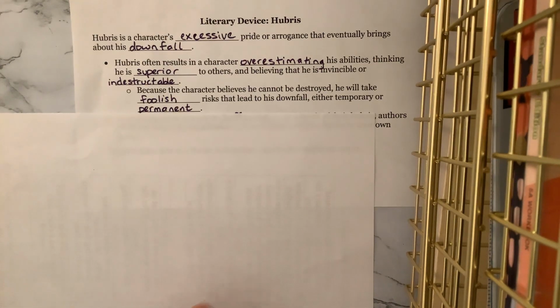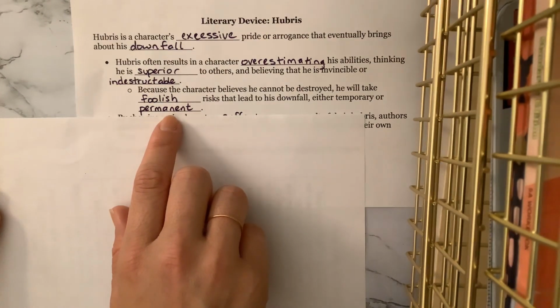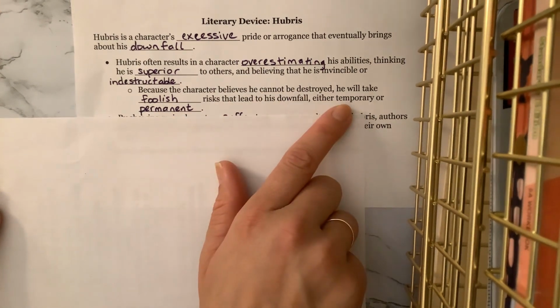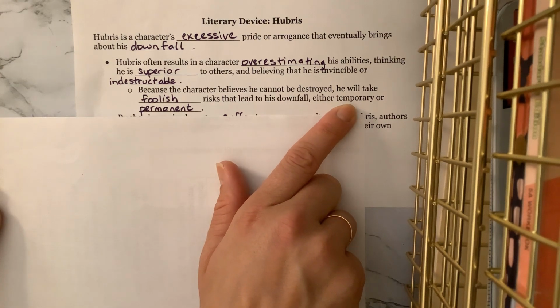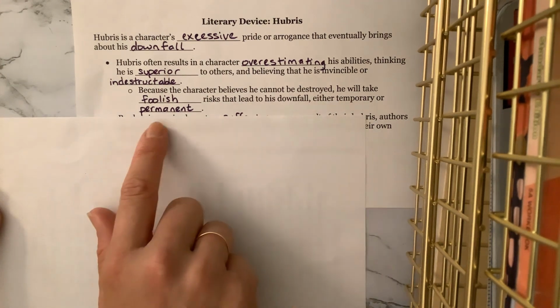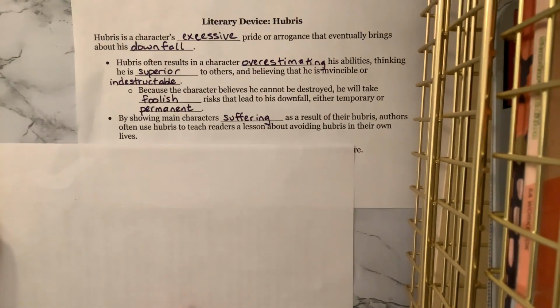So because the character believes that he cannot be destroyed, he will take foolish risks that lead to his downfall. And again, this could be temporary or it could be permanent. A permanent downfall could be death, but it could be permanent injury of some sort or permanent loss of some sort. Temporary could be just for a moment, right? There could be embarrassment that happens. That's a temporary downfall. Or maybe people are mad at you. That's a temporary downfall. Okay? So the downfall could come in a variety of forms. So by showing the main character's suffering